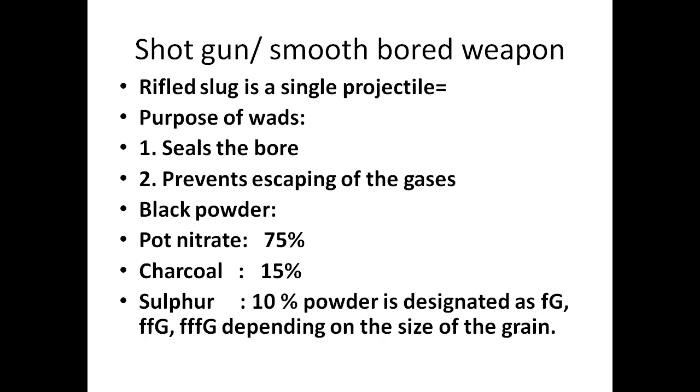Now what consists of black powder? Black powder consists of potassium nitrate, charcoal, sulfur. Potassium nitrate is 75%, charcoal is 15%, sulfur is 10%. Powder is designated as fine grain, coarse grain depending on the size of grain.